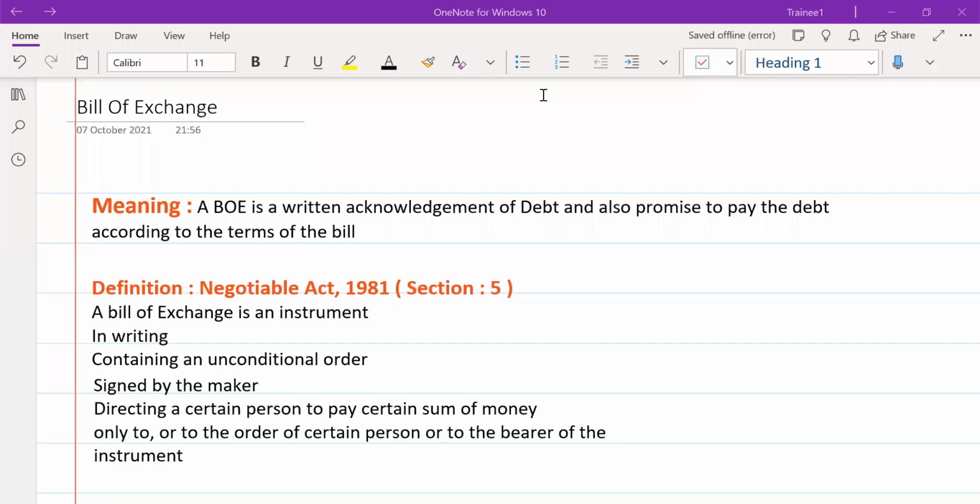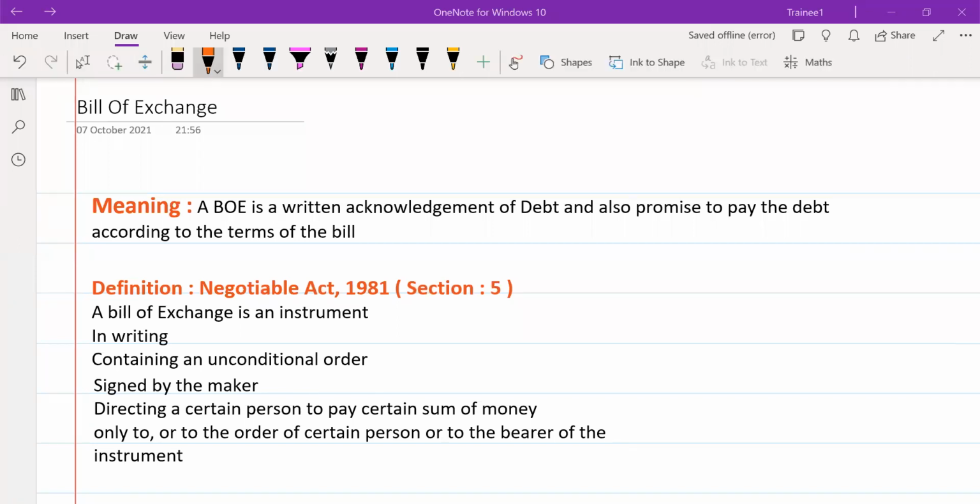This is Pradipsa here. Today, we are going to discuss a very important topic from 12th standard accountancy. The name of the chapter is Bill of Exchange. I think for the first time you are hearing this word. Let's discuss Bill of Exchange.